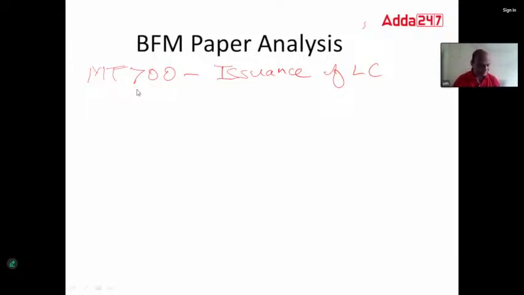Second one: Swift. In which country did Swift arise? Swift arose in Basel, Switzerland. Then Basel 2 ICAP principles.